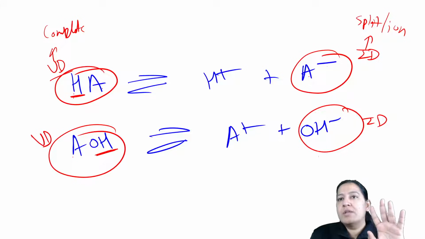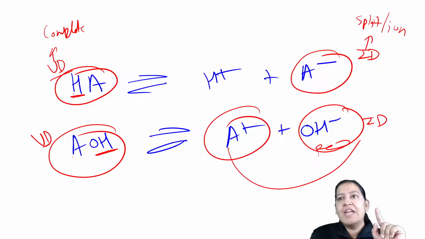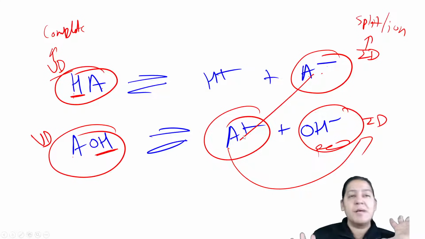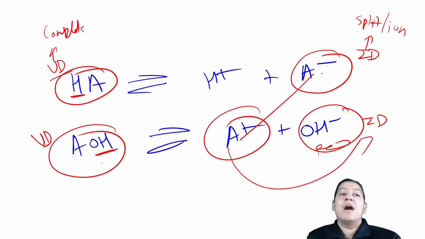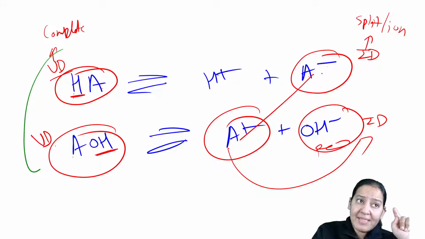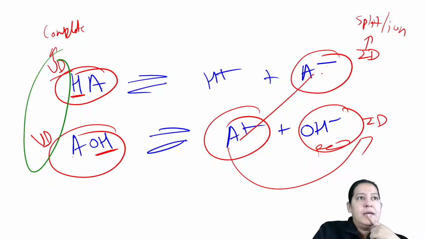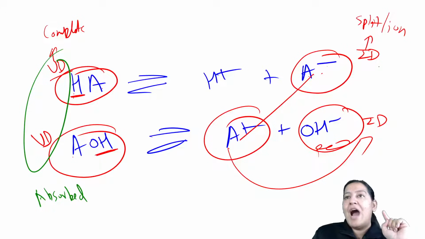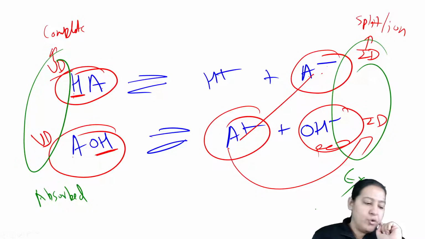A negative. I'm sorry, not this one, this one. A negative or A positive. Either A negative or A positive, it is the ionized drug. Give me a thumbs up. The summary I have already taught you in the last lecture: unionized drugs are absorbed and ionized drugs are excreted. I have told you, yes or no.